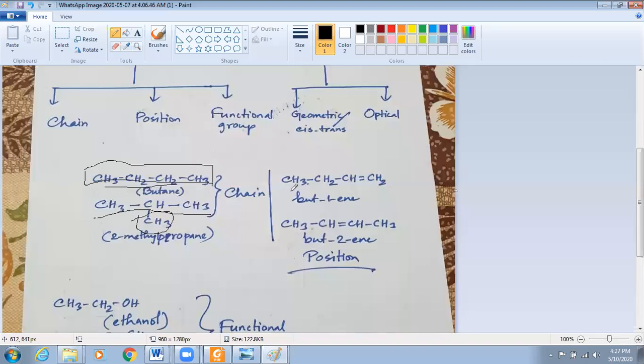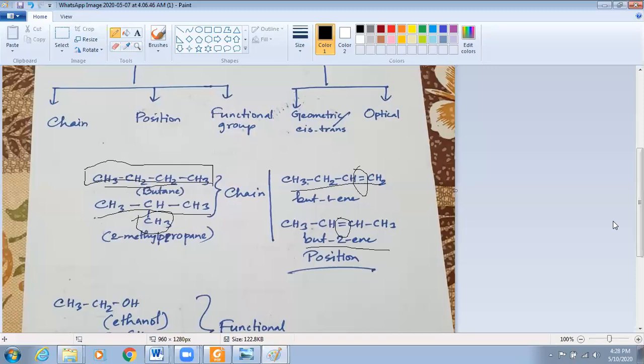Now come to this one, but-1-yne and but-2-yne. So in this case, what is the difference? The difference is in the position of the carbon-carbon triple bond. Look at the position of the bond. You can see, right? Here, position of the bond is in the second carbon. So they are position isomers.